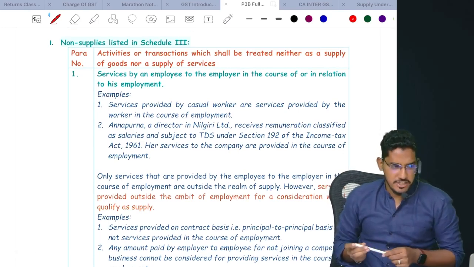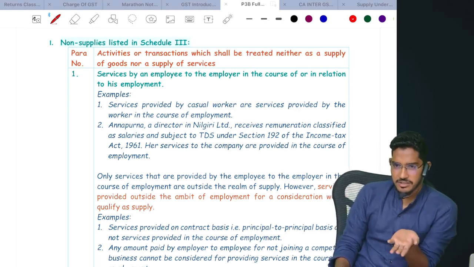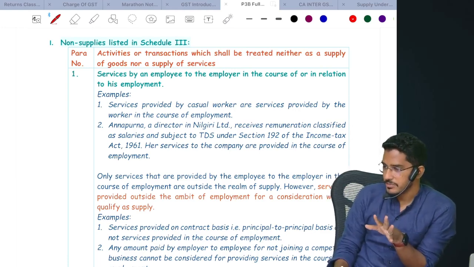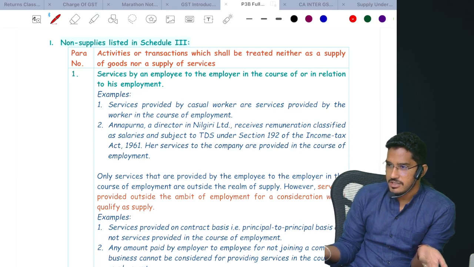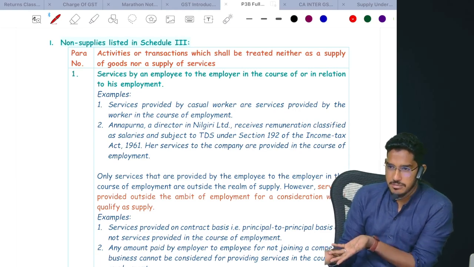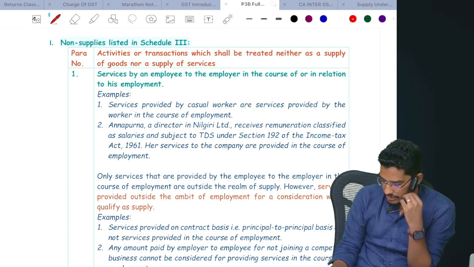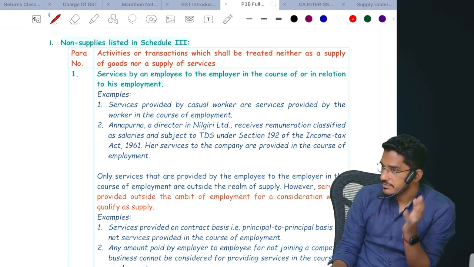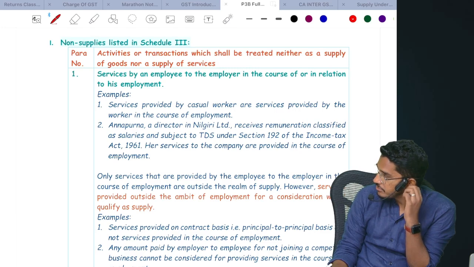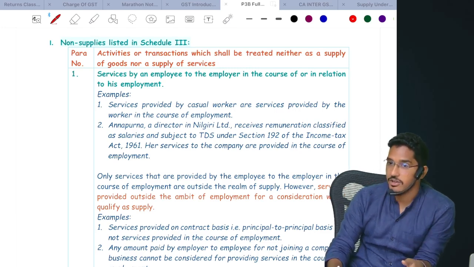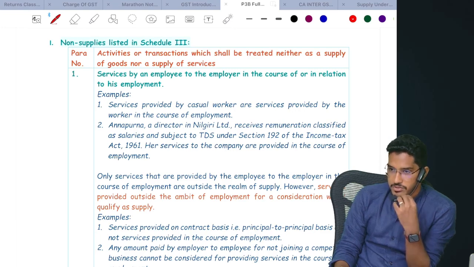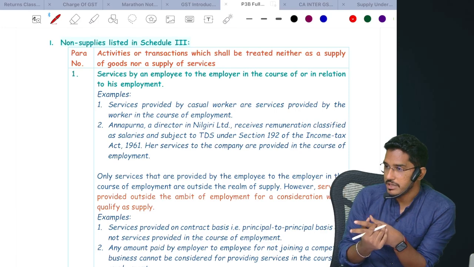So we'll cover Schedule 3 here also. See, in Schedule 3 we are left with which transactions will not be treated as supply. After that we have just Section 8, composite supply and mixed supplies. So hardly somewhere around 45 minutes of discussion. Some circulars also, and after that we have to solve some questions also, because it doesn't have any impact if I just teach the concept.